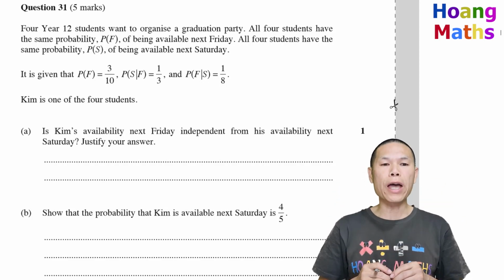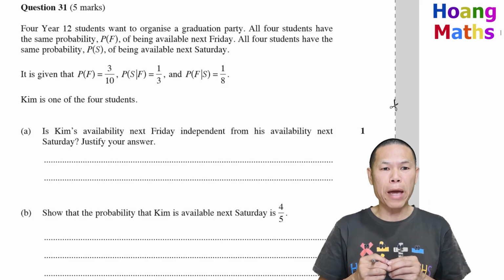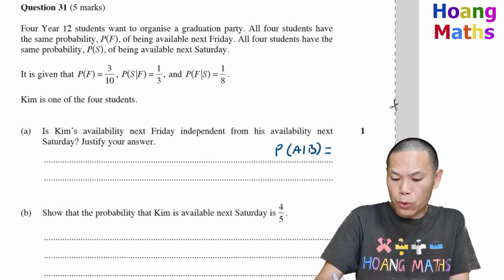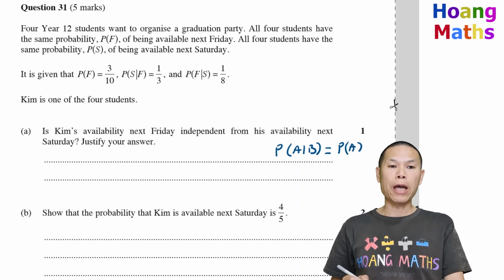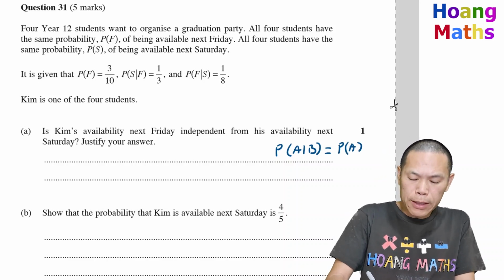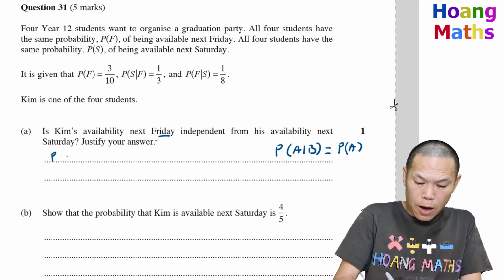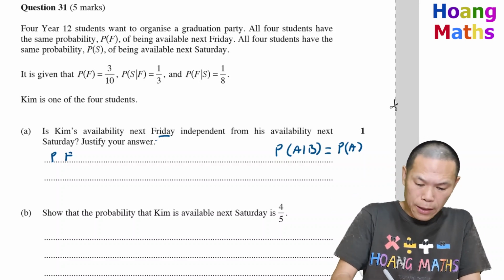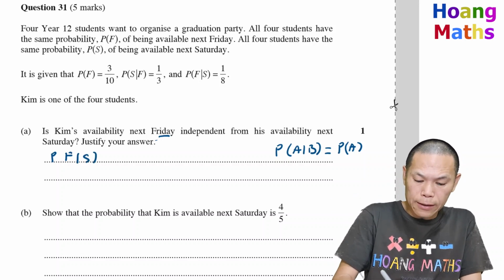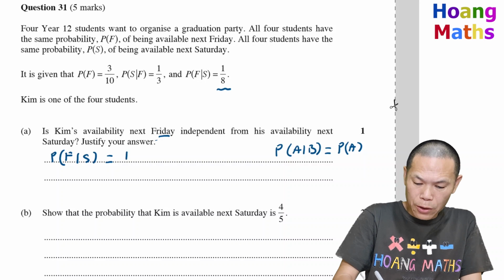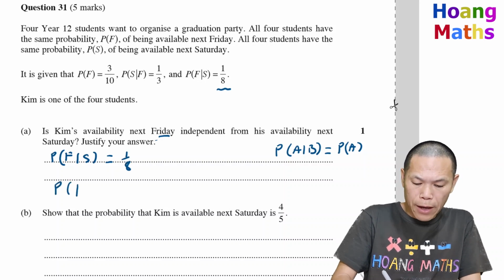So first of all, we know that if A and B are independent, this means that the probability of A given B is equal to the probability of A. So keep that in mind. Therefore, the probability of being available next Friday, F is Friday, given S, that is Saturday, is 1/8. The probability of F is equal to 3/10.